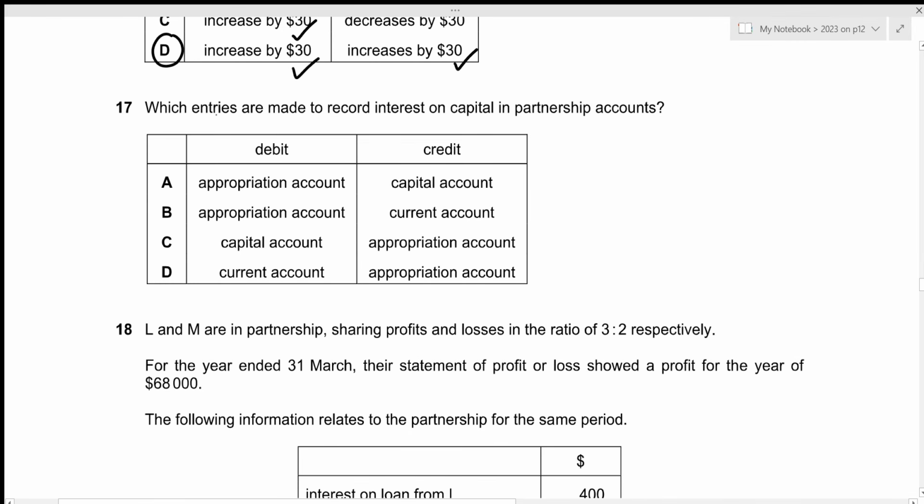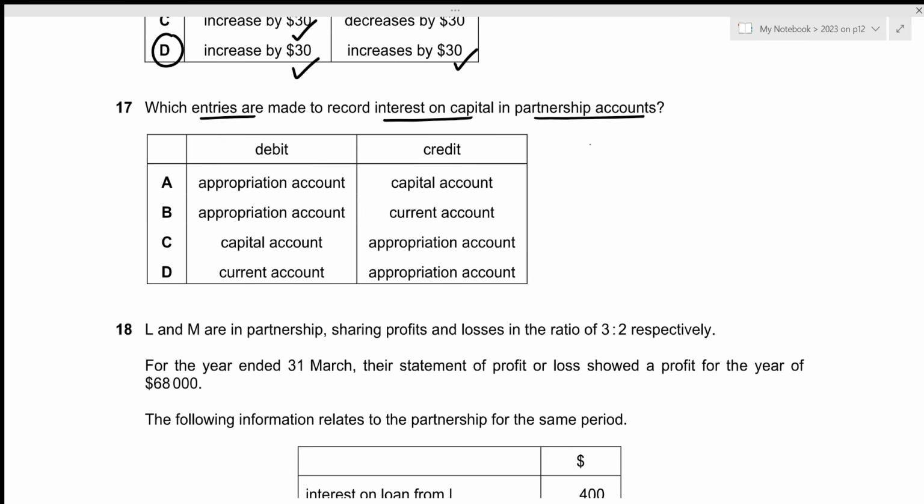For question number 17, which entries were made to record the interest on capital in partnership accounts? Okay, so remember that we create an appropriation account in order to enter all of the interest on capital, interest on drawings, as well as salaries. And then those three headings will again be adjusted as part of the partner's current accounts. So we're basically looking for appropriation account and current account.